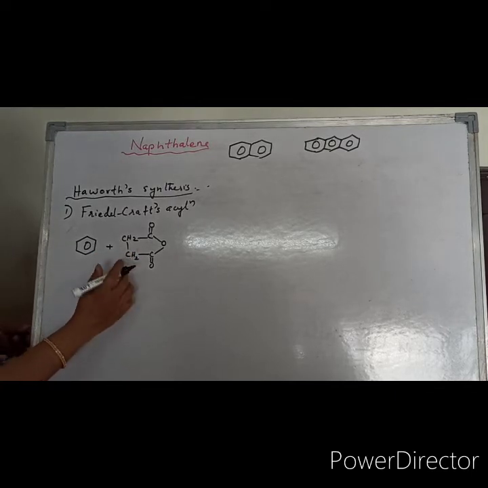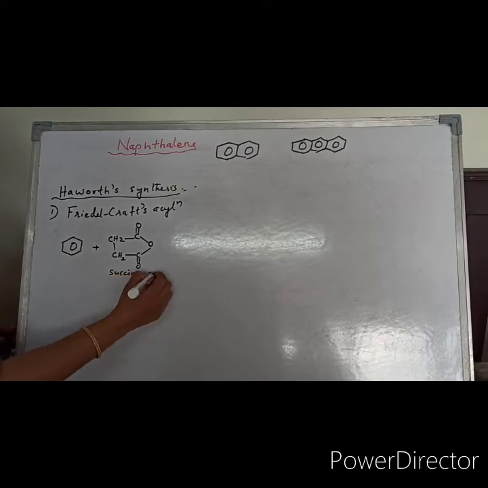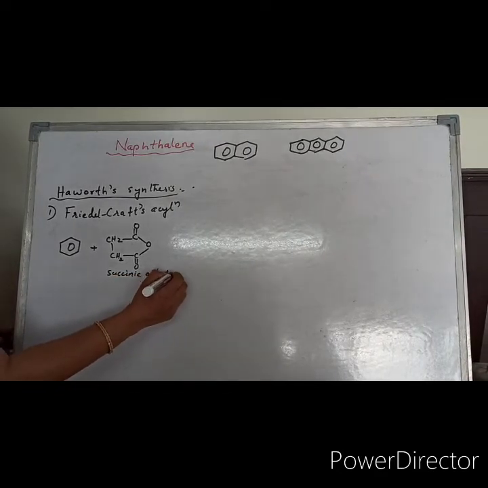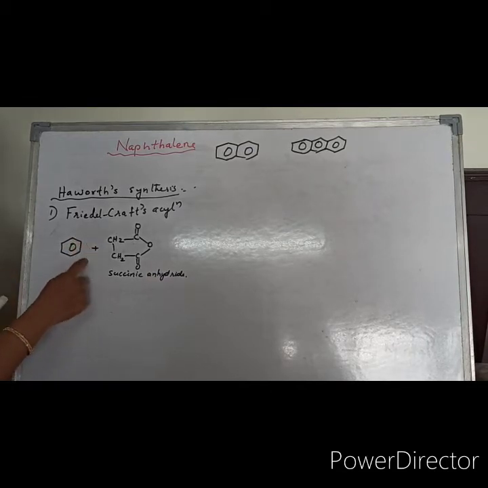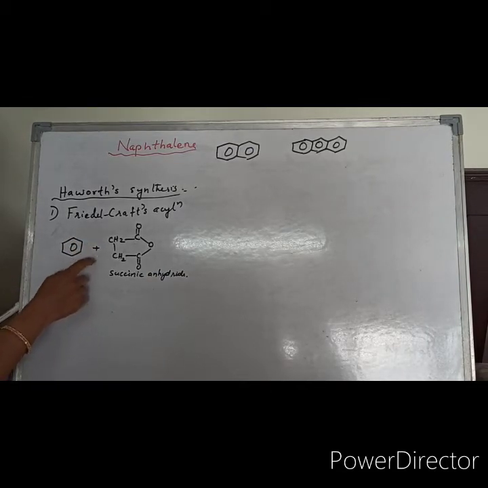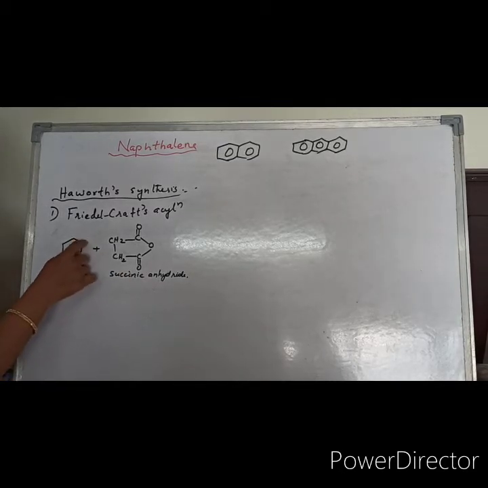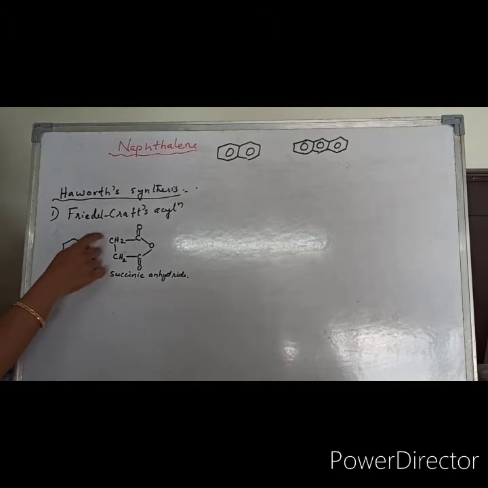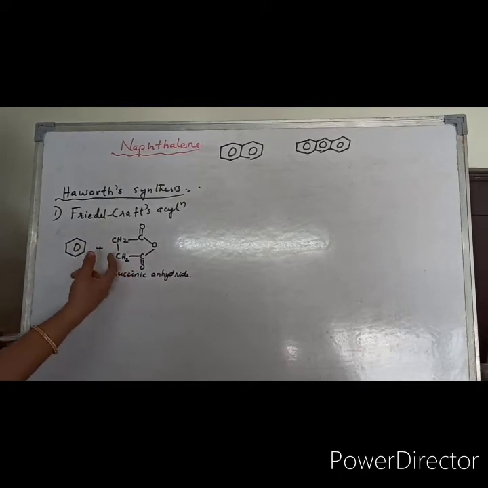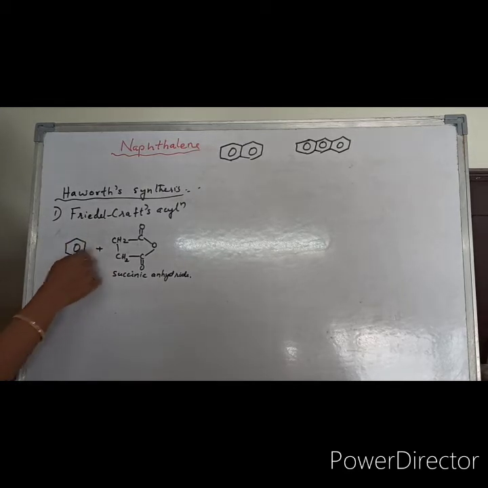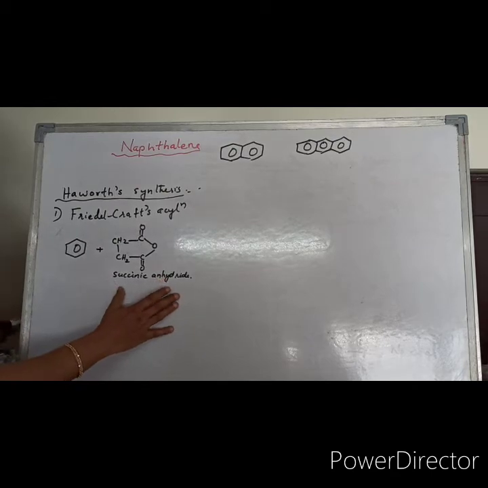This is succinic anhydride. We need more carbon atoms because we have to construct one more ring over here. Accordingly, we are taking the anhydride. If you take acetic anhydride, you will get only COCH3, two more carbons. So we need more carbons. Here are 6, then 1, 2, 3, 4. Four carbons are required, so accordingly we are taking the anhydride.